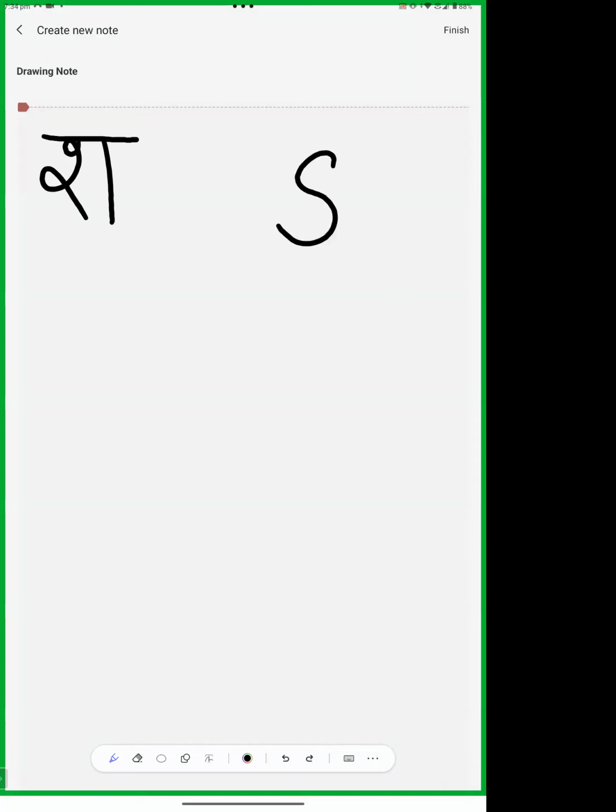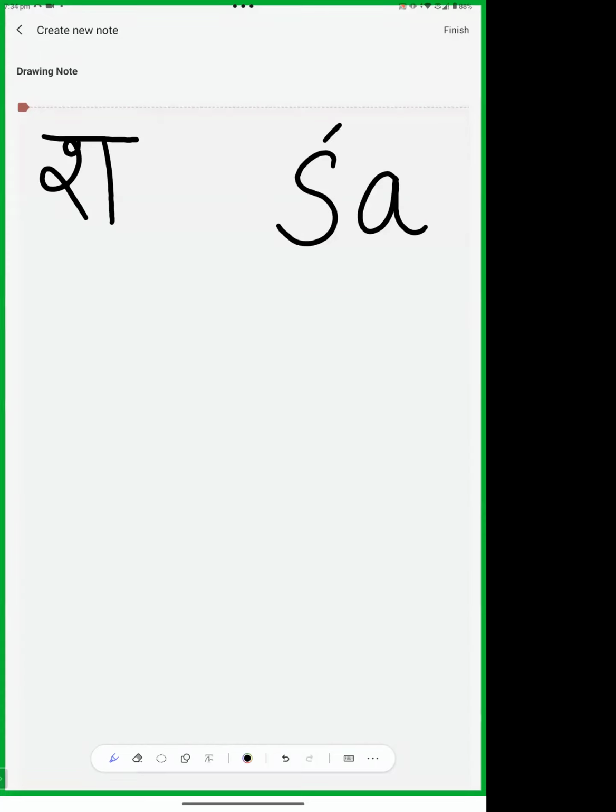Okay, so now the letter Sh, talavya Sh. We make it like this in Devanagari. Okay, in diacritics we make it like this, Sh.